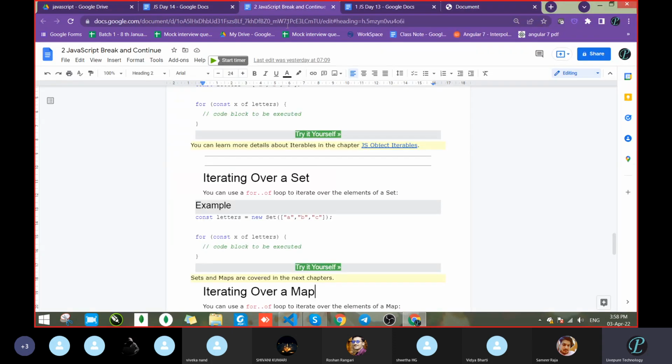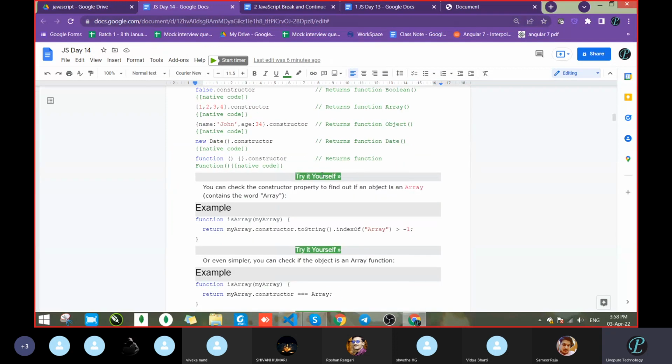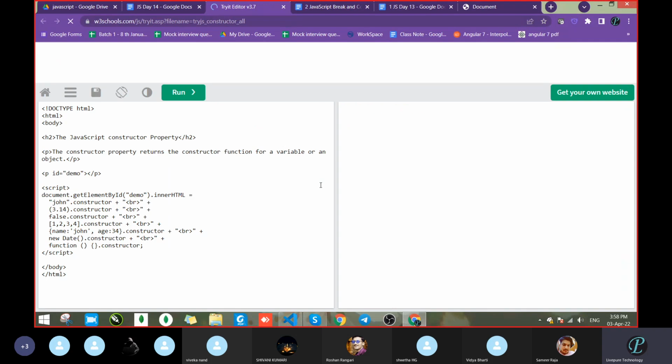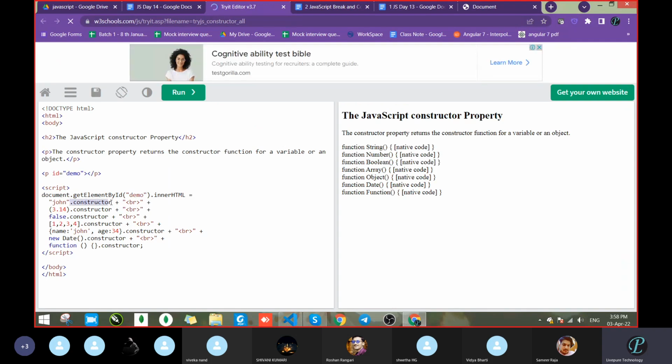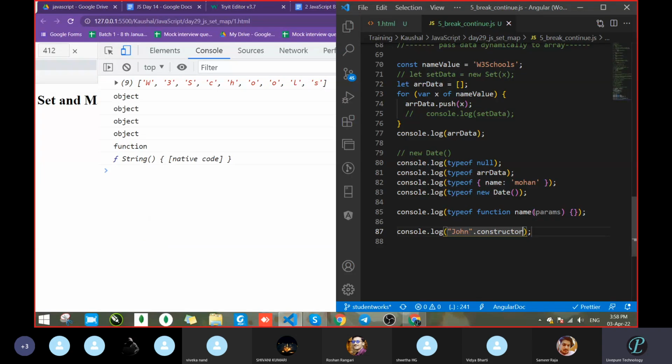What is it telling here? Yes, return the function String. Let's go through an example. The constructor property returns the constructor function for a variable or an object. So it will return the type, whether this is a number or a string or boolean or whatever. So in our case, which one had we used? That date.